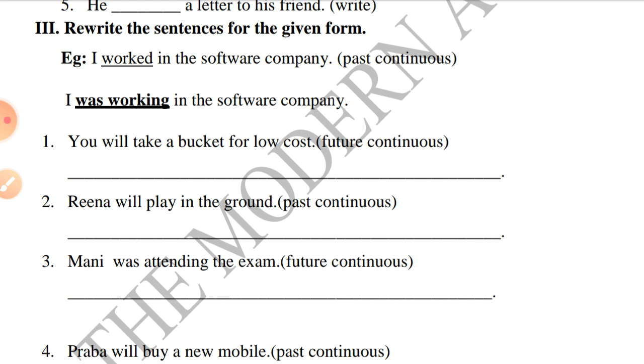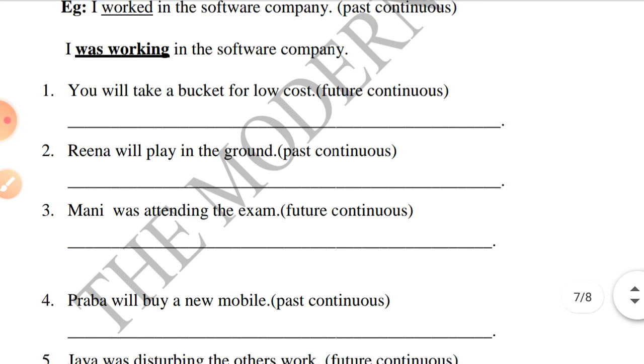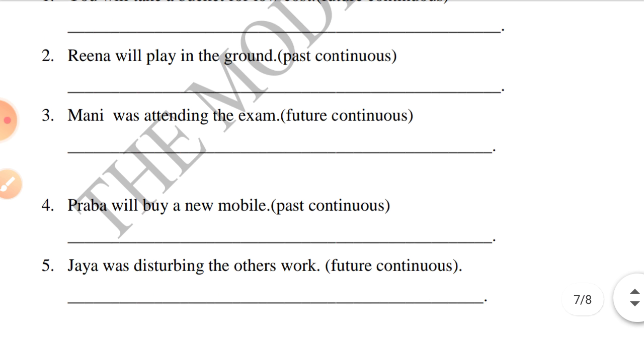The next question is, Reena will play in the ground. You have to convert that into past continuous. Mani was attending the exam. That you have to convert into future continuous. Prabha will buy a new mobile. That into past continuous. Jaya was disturbing the others' work. Already it is past continuous. You have to convert into future continuous. I am expecting the best result from you. So try to complete by yourself. Thank you so much.